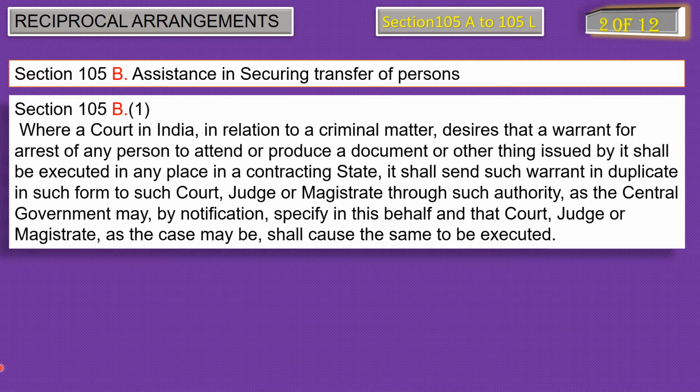So, clause 1 of section 105B can be said to be an arrest warrant for a person to attend or produce a document or a thing, to a person who is abroad, and the procedure adopted is that the judge or magistrate sends such arrest warrant to the authority which the central government may specify by notification in this regard. Got it? Okay, let's move to the next one.